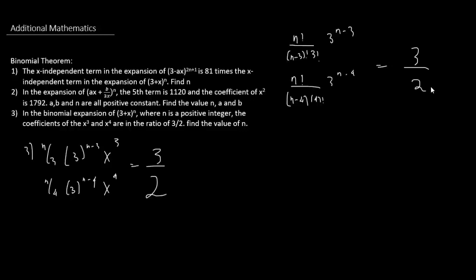Therefore we can cancel out the n minus 3 factorial and the bottom one, just as we can do with the n minus 4 factorial. Wait, sorry, I forgot to put a factorial here, right? So n times n minus 1 times n minus 2. So that's what we will have, because n minus 3 factorial will be cancelled out. So we have n into n minus 1 and into n minus 2 over 3 factorial times 3 to the power of n minus 3.